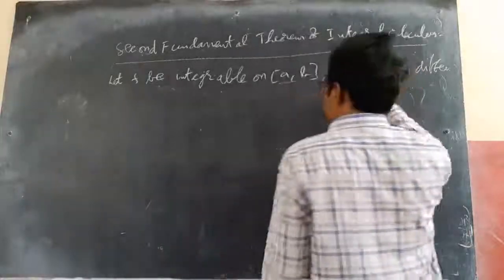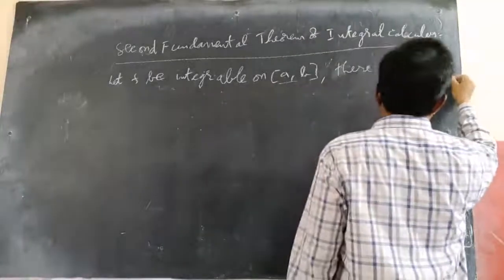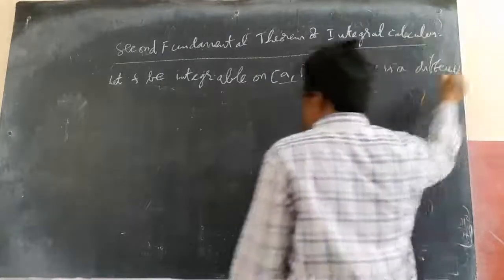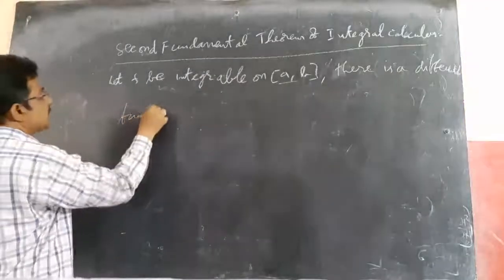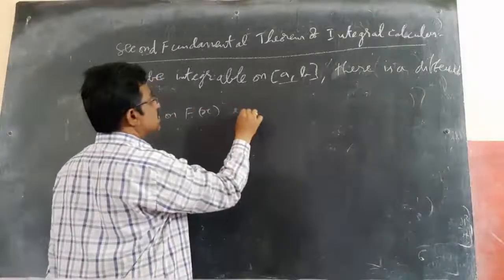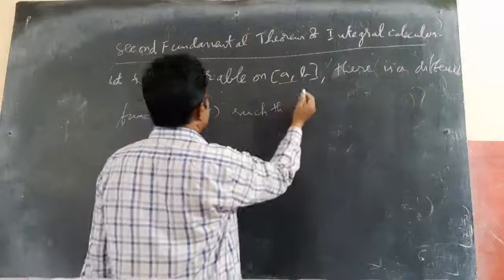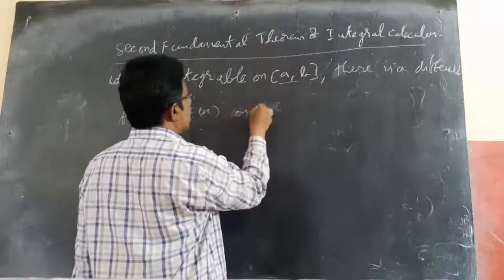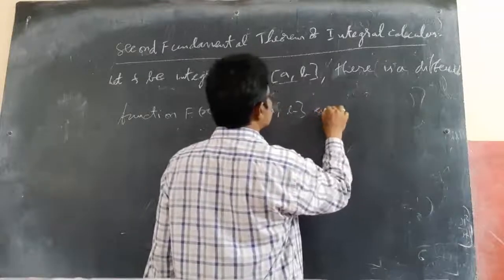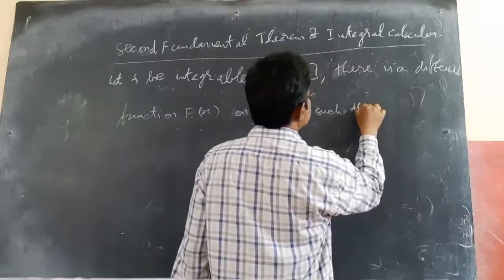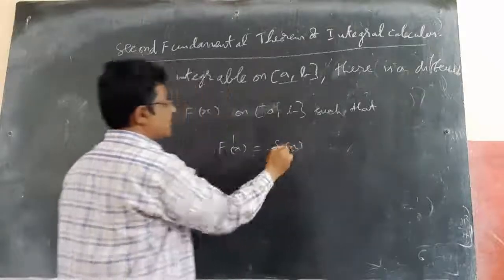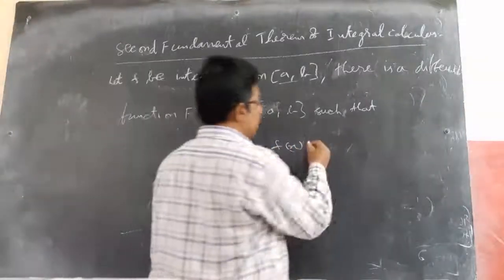Let f be an integrable function on the closed interval [a, b], and there is a differentiable function capital F(x) on the interval [a, b] such that F dash of x equals small f(x).